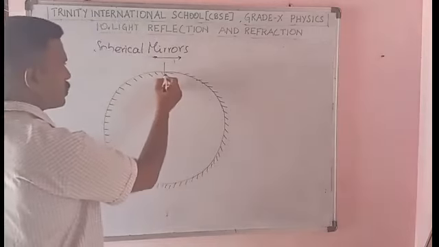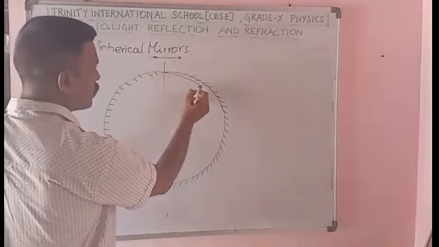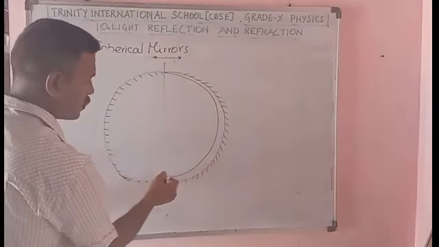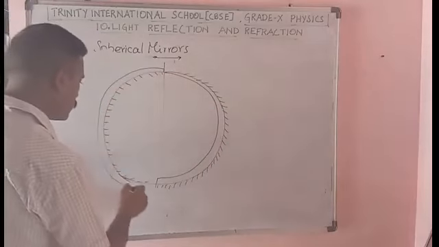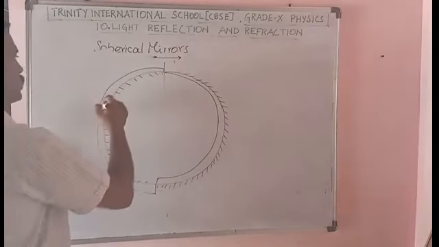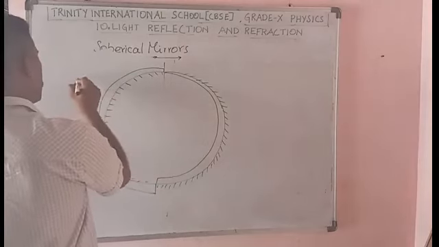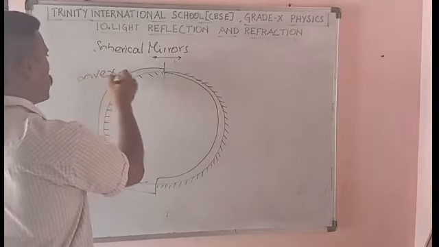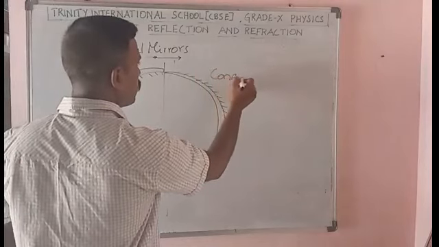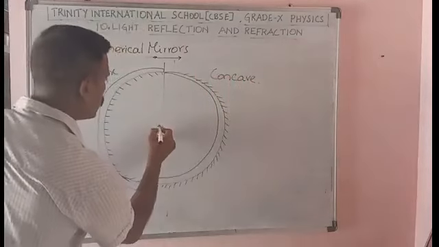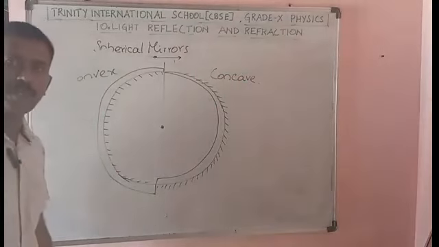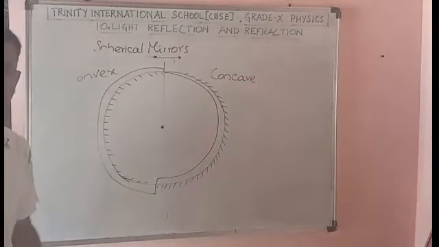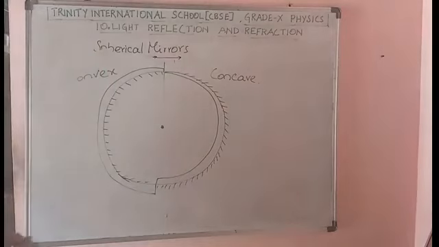So better draw this. So this is convex. This is concave. Okay. So while drawing a sphere, we have a center point. Clear? So please draw this sphere and make the points as it is.